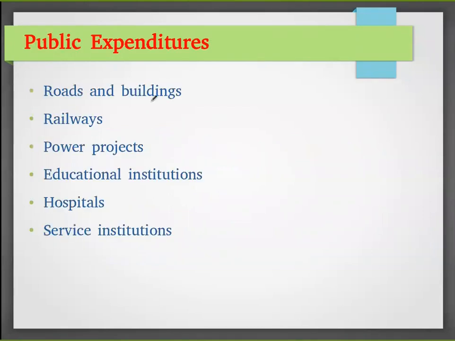So what are all the expenditures made by the government? That is roads and buildings, railways, power projects for bringing us electricity, educational institutions, hospitals, service institutions, etc. These are all the public expenditures made by our government.